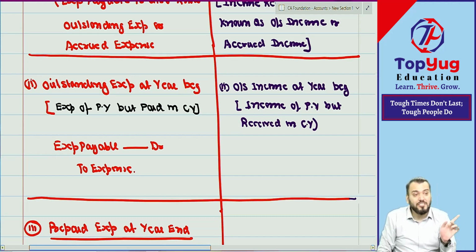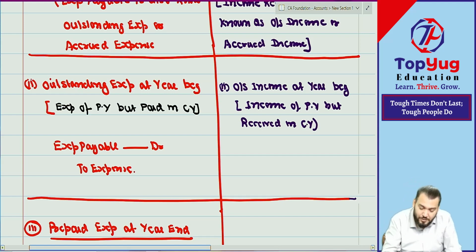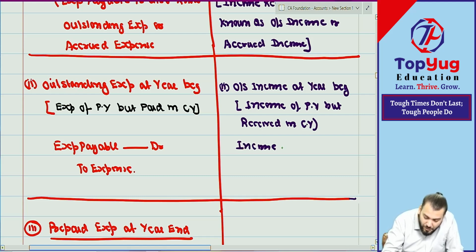So can I say last year's asset will decrease, and because this is not income of current year, income of current year will decrease. So decrease in income will be debited, and decrease in asset will be credited. So just reverse the previous entry. Correct? What journal entry? Income account debit to income receivable.